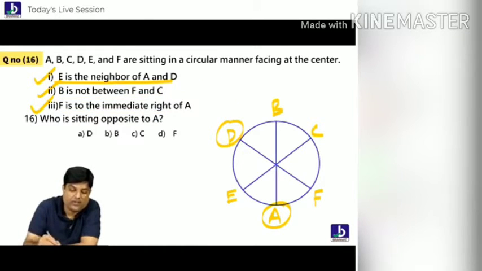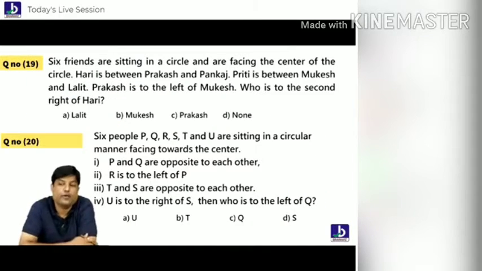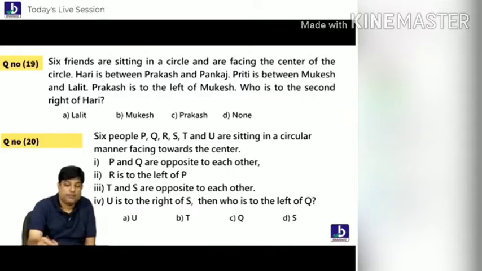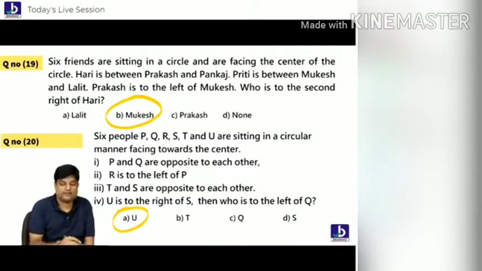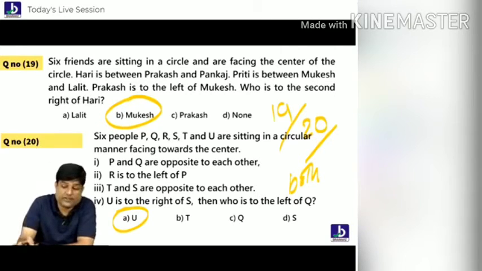So what is he asking you? Who is sitting opposite to A? B. Simple questions, no? Yes or no? Don't feel too confident. Do these two simple questions again. Make it faster. Bangalore, Agra. So these are the answers what you people have got. Students, let's say question 19. Nobody wants the 20. Anyways, the 19th one.